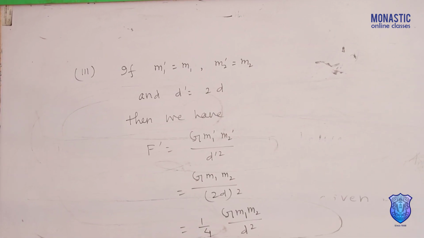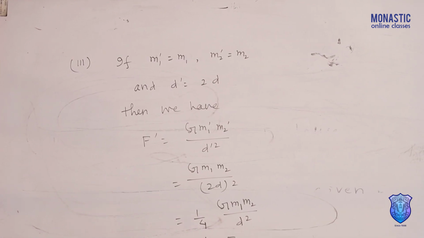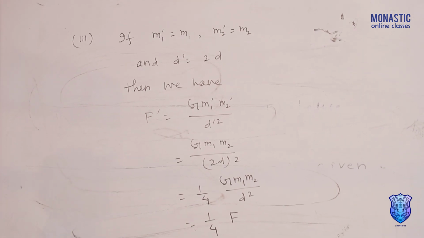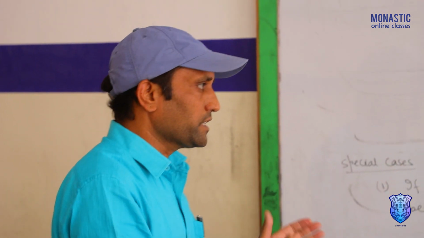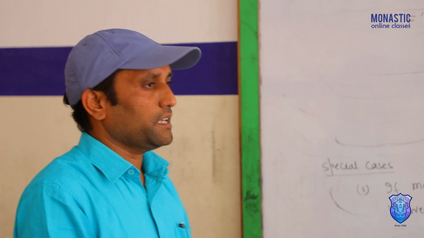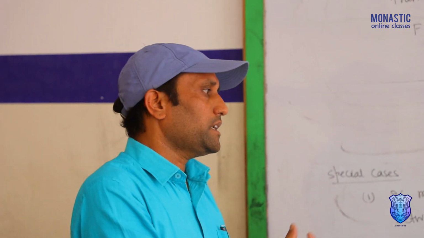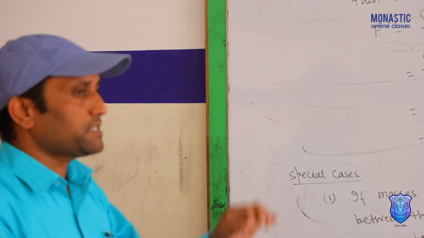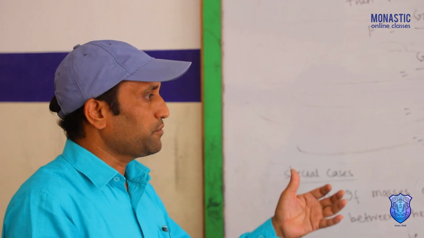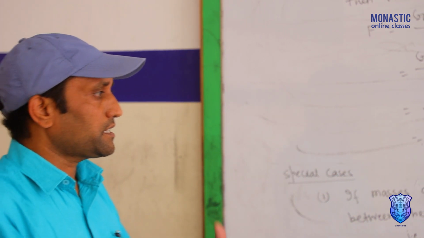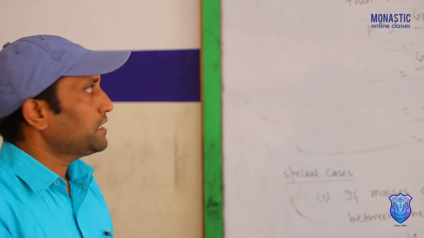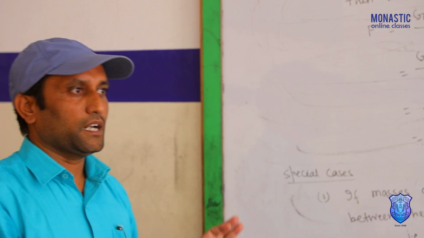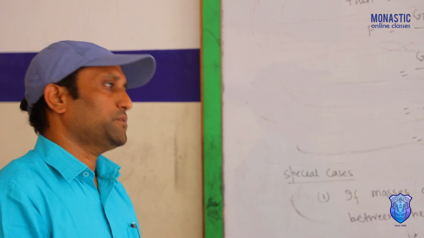In this way, the gravitational force changes if the masses of the bodies are changed and distance between them is changed. If the masses of the bodies are increased, then gravitational force also increased. Similarly, if the masses are fixed and the distance between them is doubled, gravitational force decreased by 4 times. If distance between them is half, then gravitational force increased by 4 times. In this way, gravitational force is related with the masses of the bodies and distance between them.